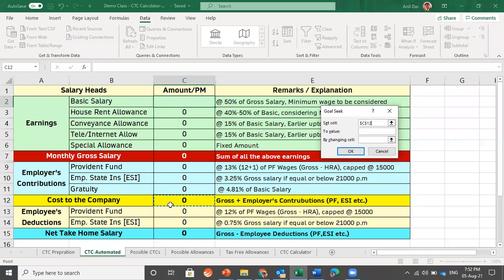I have selected this CTC cell. The second question which Excel is asking me is the value. What is the value which I am looking for? We are looking for 21,000 in this cell. I have mentioned that also.